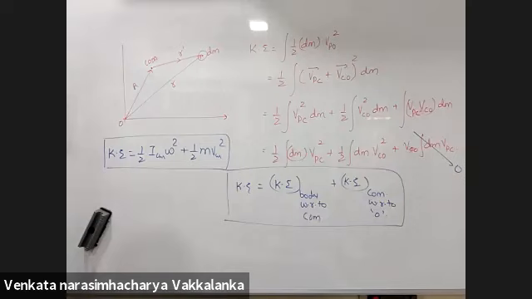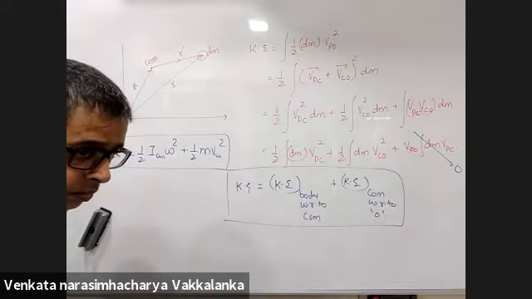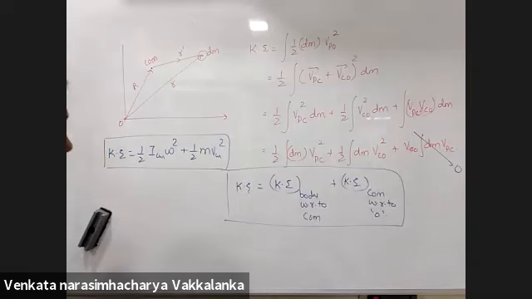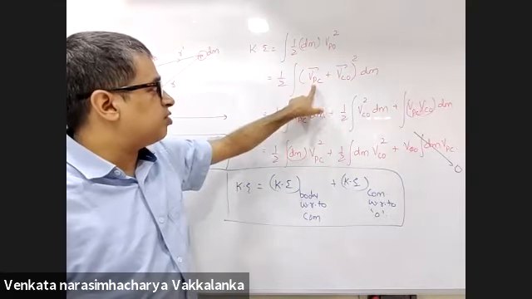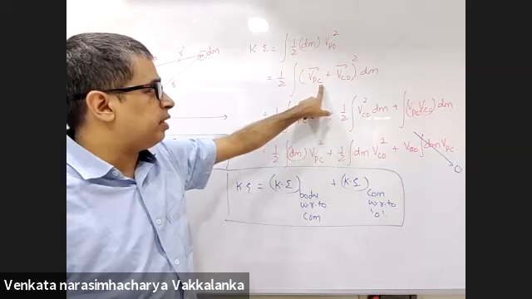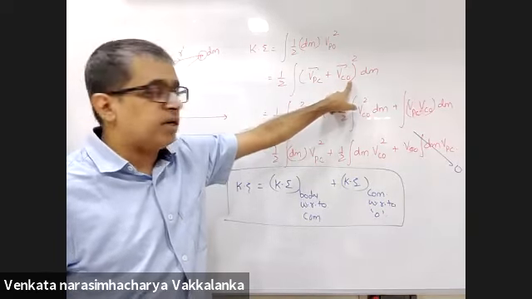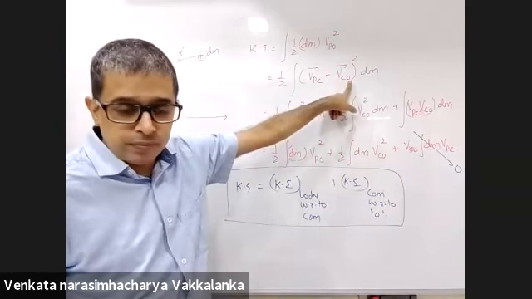Sir, how did you go from the first box to the second box? Velocity of the point P with respect to O is the velocity of the point P with respect to center of mass plus velocity of center of mass with respect to ground.